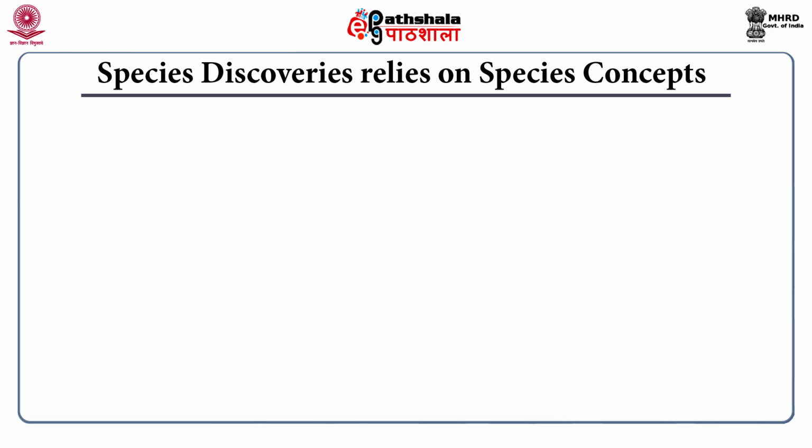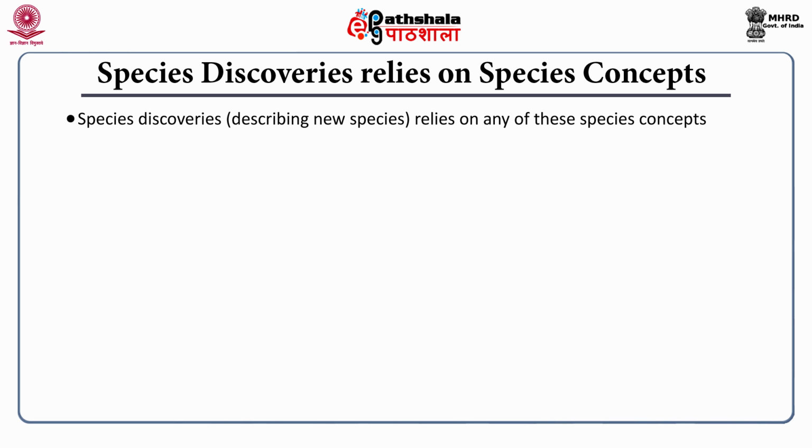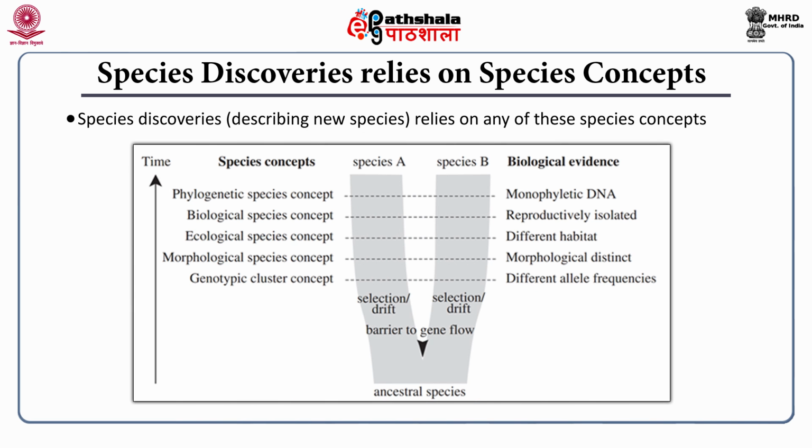Species discovery relies on the species concept. So species discovery, the term is used to refer to new species. So if I want to discover as well as to formally describe a new species, I should base my description on one of the existing species concepts. For example, the phylogenetic species concept, I can use that. So my biological evidence has to be monophyletic DNA.